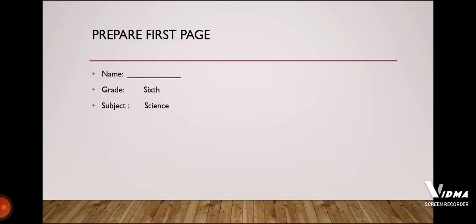now I'm going to give you homework. First of all, in your neat science notebook of narrow line, you will write your name on the first page, grade 6, and subject science. You will not write section because when you come to school, we will tell you your section name. But now just write your grade, your subject and your name.